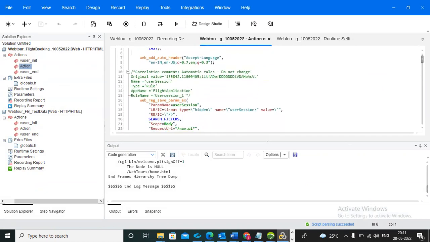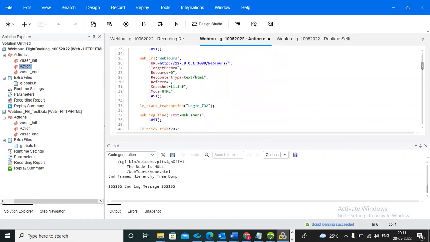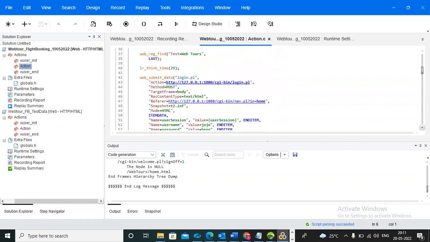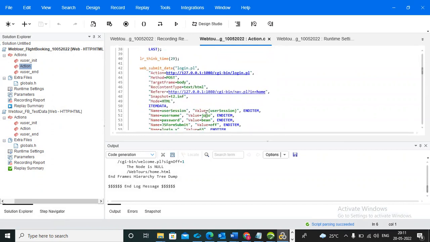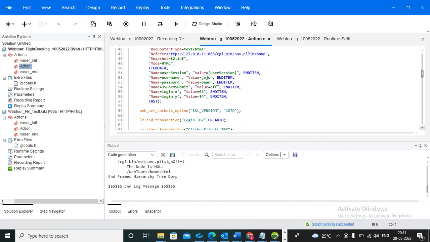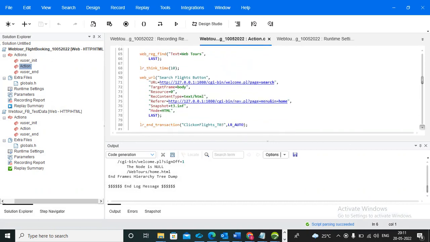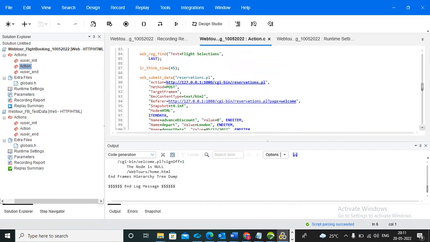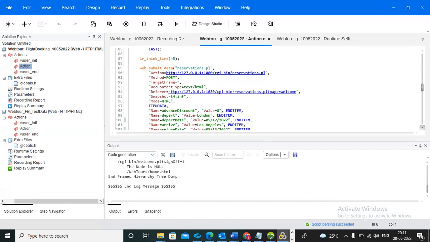Come to the first point of view. You can see this is the login scenario. In the login scenario, we entered some values. What values did we enter? Username and password. After that, this is the second transaction, where we click the flight. Here, no values are generated. Now come here. This is the reservation page.